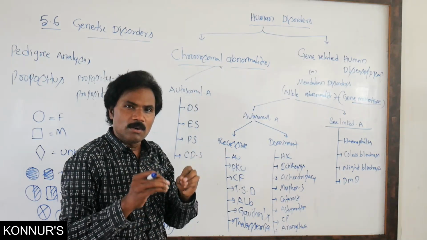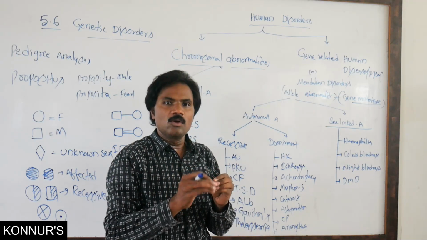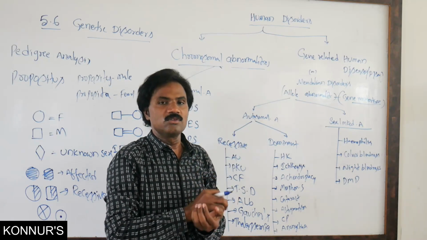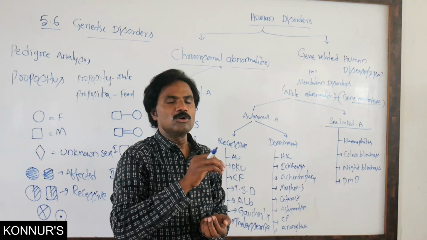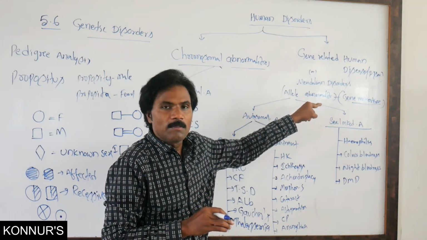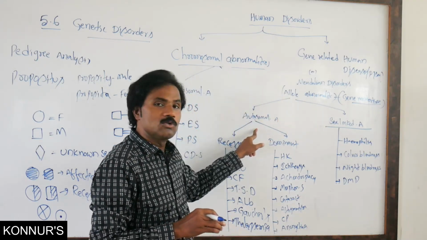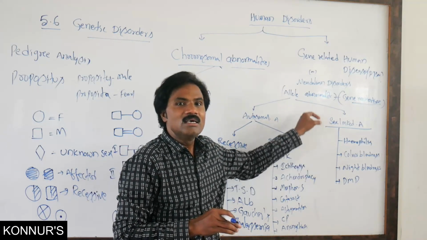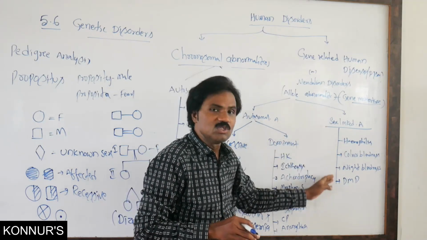From the exam point of view, you should identify, they may ask which is a chromosomal abnormality, autosomal disease, sex-linked chromosomal disease, or gene abnormalities, that is the allelic abnormalities of autosomal recessive, autosomal dominant, or X-linked or sex-linked diseases.